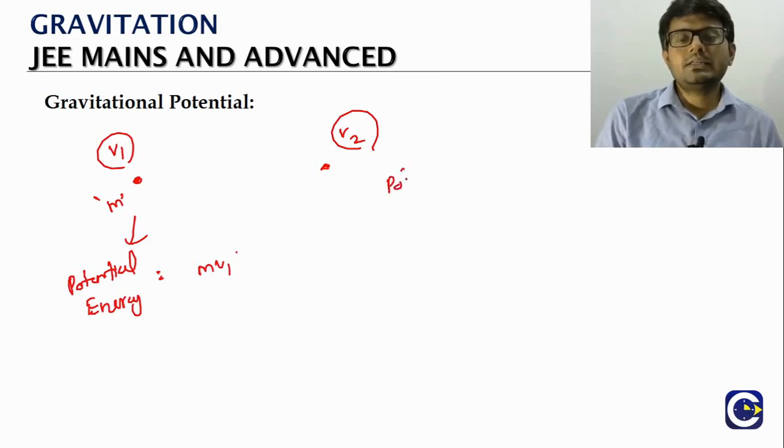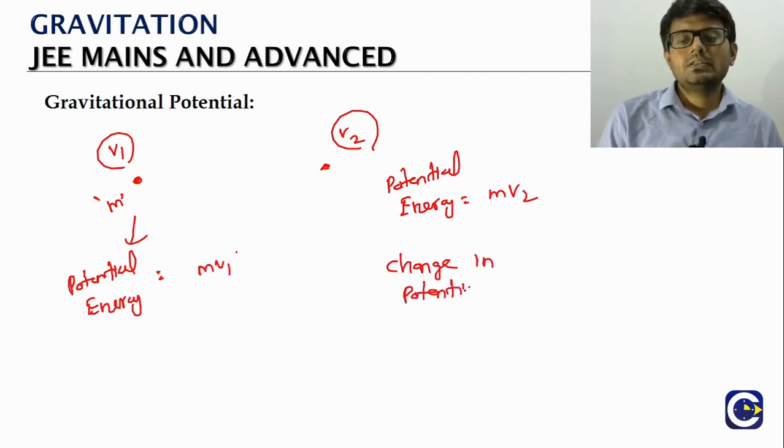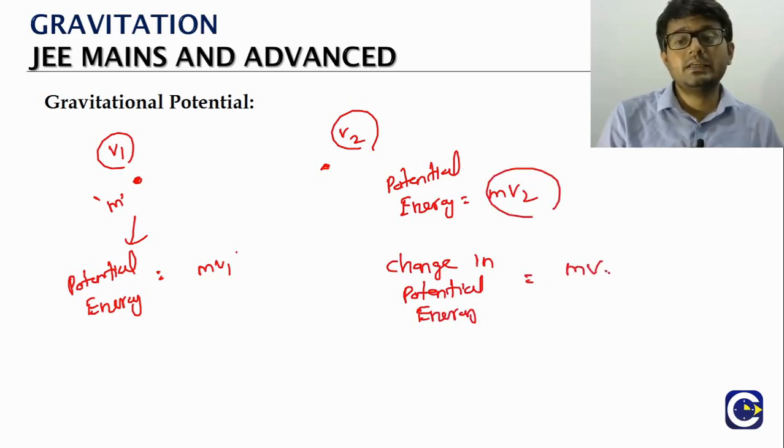In the second location, the potential energy will be m times V2. If you want to calculate the change in potential energy, it will be the final potential energy minus the initial potential energy. We can take m common out. What is it? V2 minus V1. That is nothing but delta V.